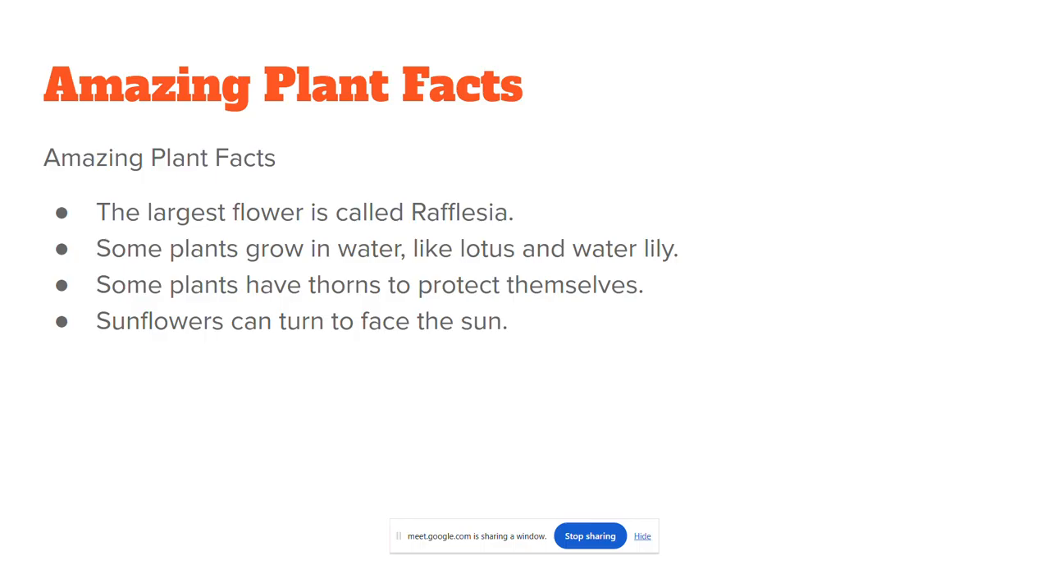What are the amazing facts? The largest flower is called Rafflesia. Rafflesia is the very largest flower. Lotus and water lily grow in water. Some plants have thorns because they protect themselves. And sunflowers turn towards the sun. Okay, these are the amazing facts.